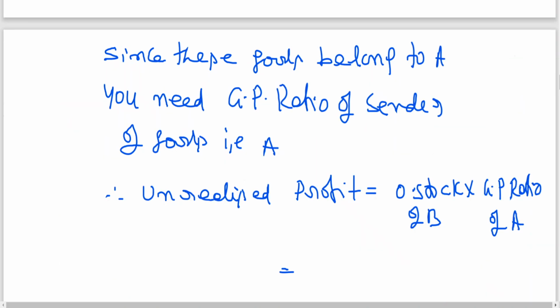90,000. And GP ratio of A 40%. You are getting 36.